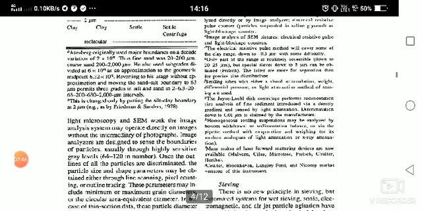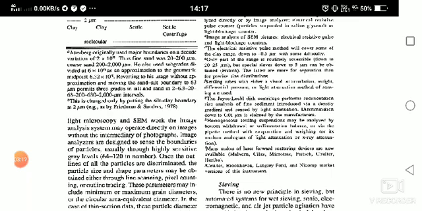Light microscopy and SEM work with image analysis systems and may operate directly on images without any intermediary photographs. Image analysis systems are designed to sense the boundaries of particles, usually through highly sensitive gray levels. Once the outlines of all the particles are discriminated, the particle size and shape parameters may be obtained through line scanning, pixel counting, or outline tracing.